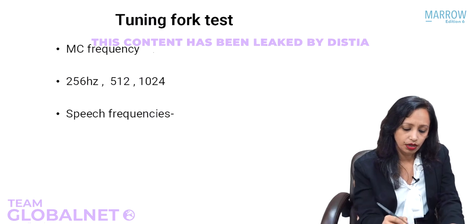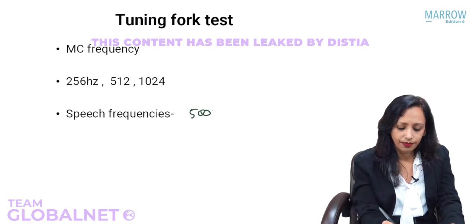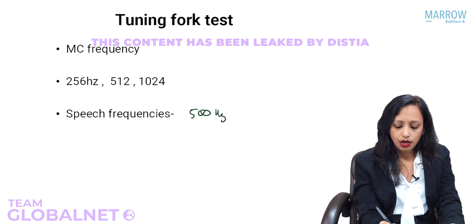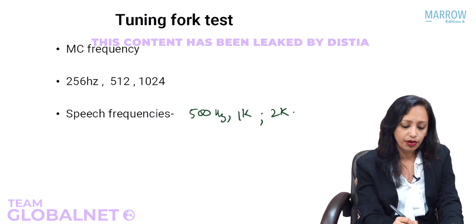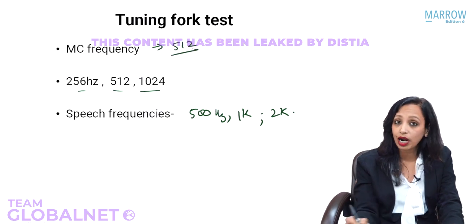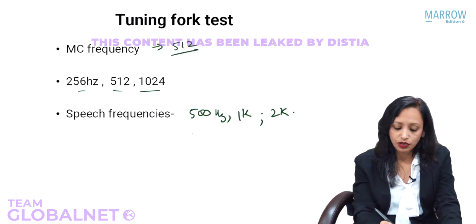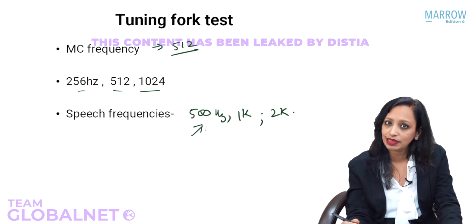So the speech frequencies are 500 Hertz, 1000 and 2000. Out of these tuning forks, the most common frequency that is used is 512. Can you make out why 512 is used? Yes, because it falls in the speech frequency range.